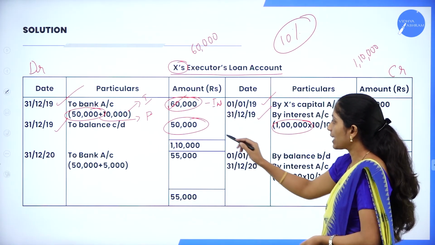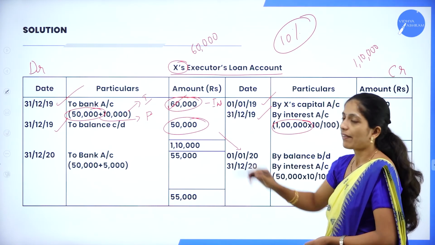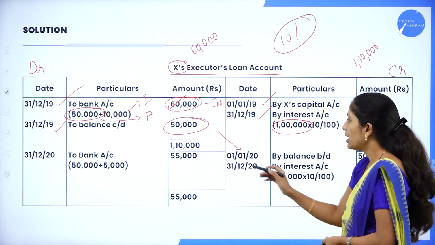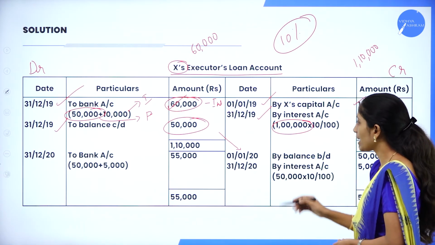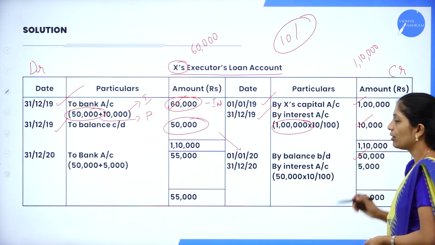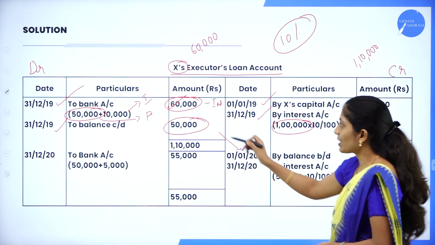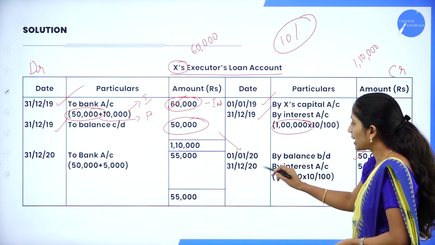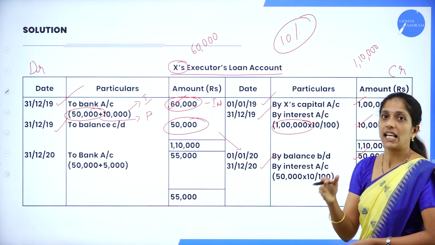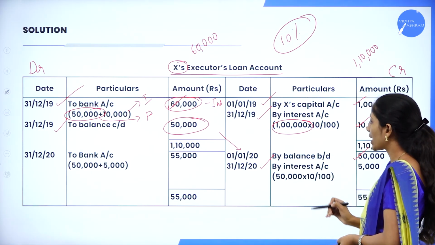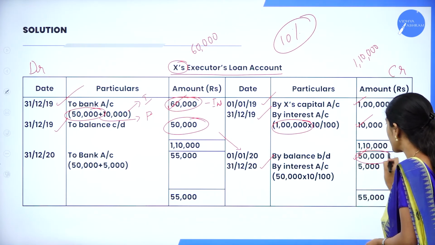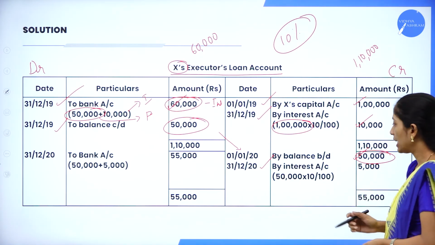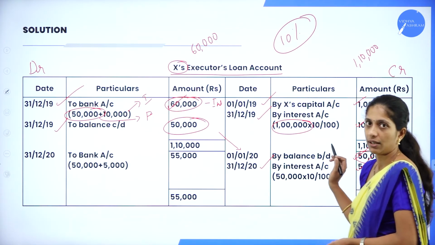Now come to the second year. Whatever amount you have carried down, we have to bring down that balance at the beginning of the next year. So 1/1/2020 by balance brought down 50,000. So this 50,000 is brought to the next year. Now we are recording the second interest, that is interest due, by interest account. What is the amount payable in the second year? 50,000 into 10% interest, so I'll get 5,000.